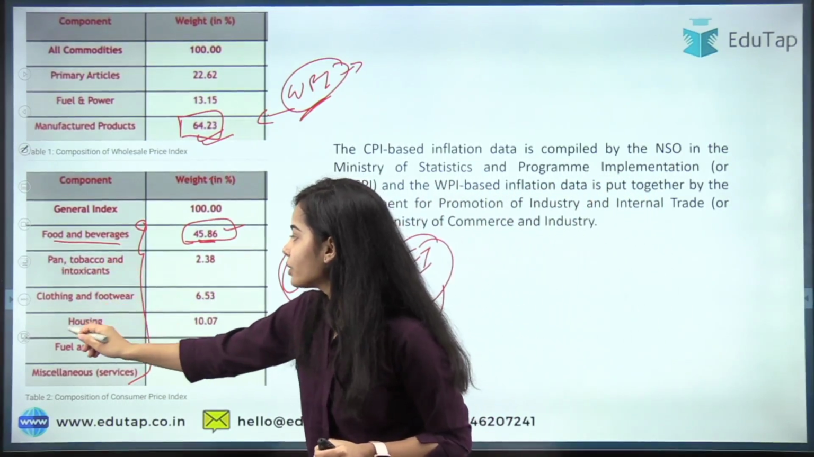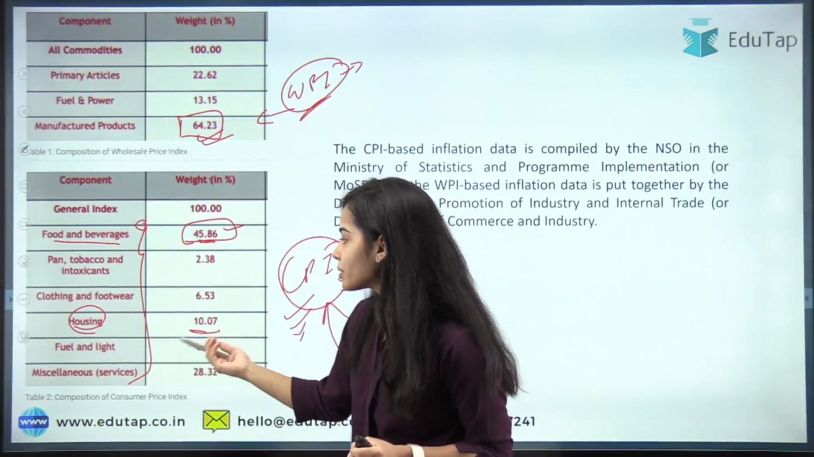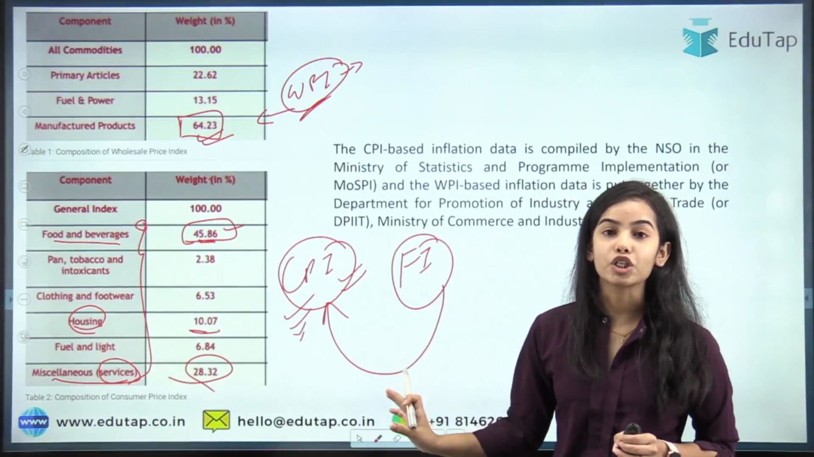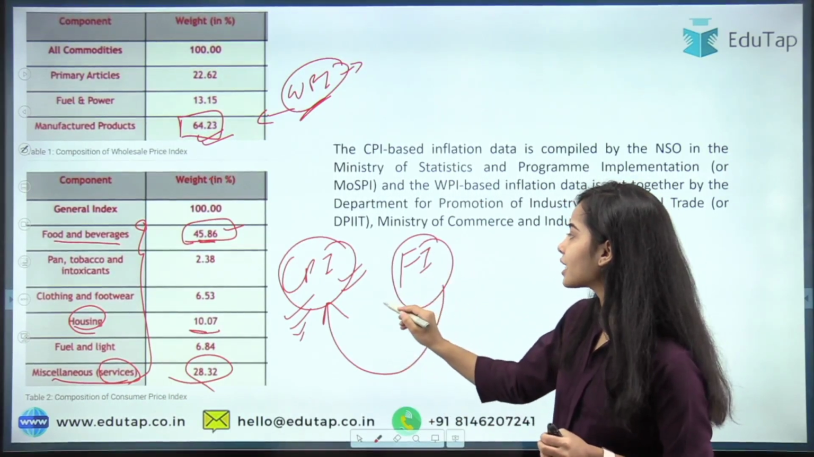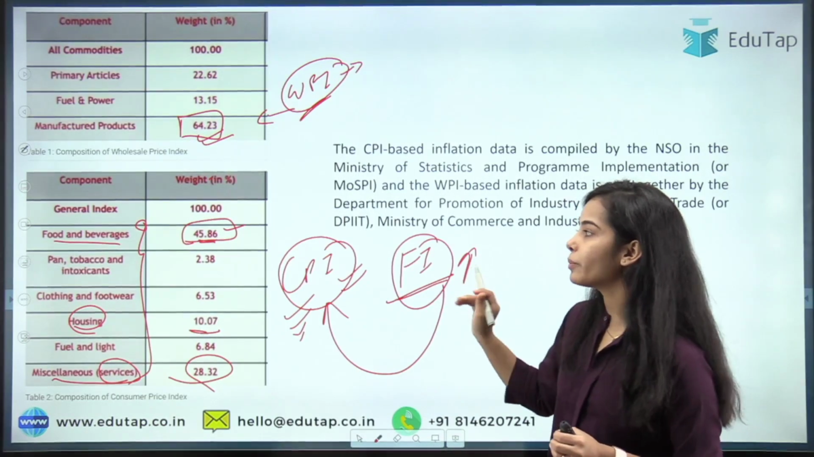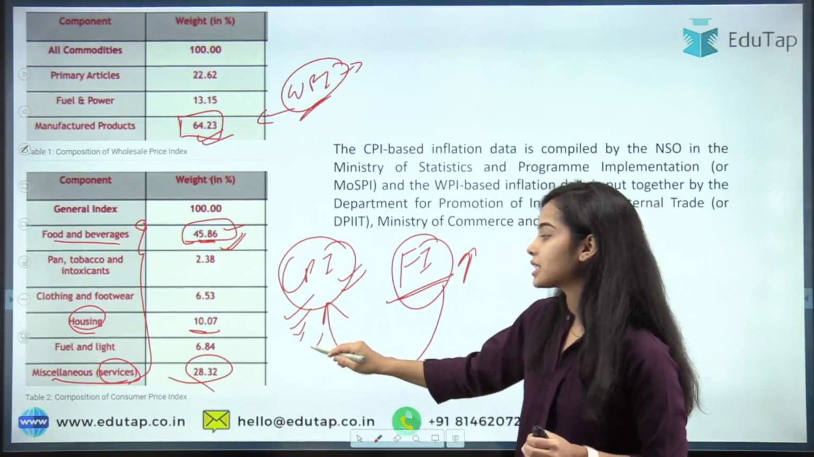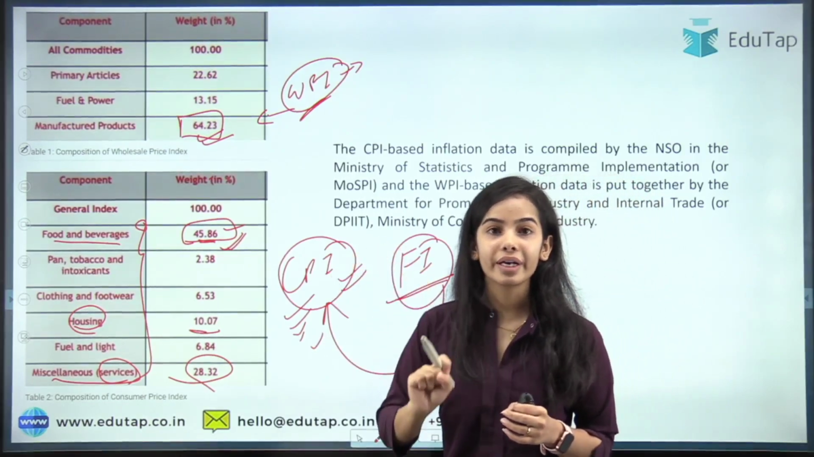So now next is housing, that has been given 10%, and the miscellaneous, that is the services, has been given 28% of the weightage in the CPI index. So you can see that the food inflation is high, the food and beverages have been given the highest weightage under the CPI, and that's why the CPI is showing a higher trend, we can say.